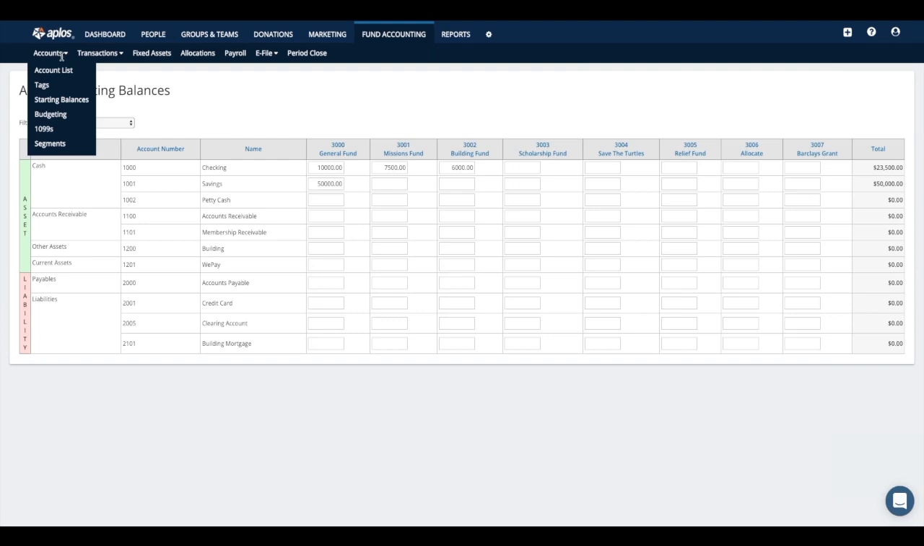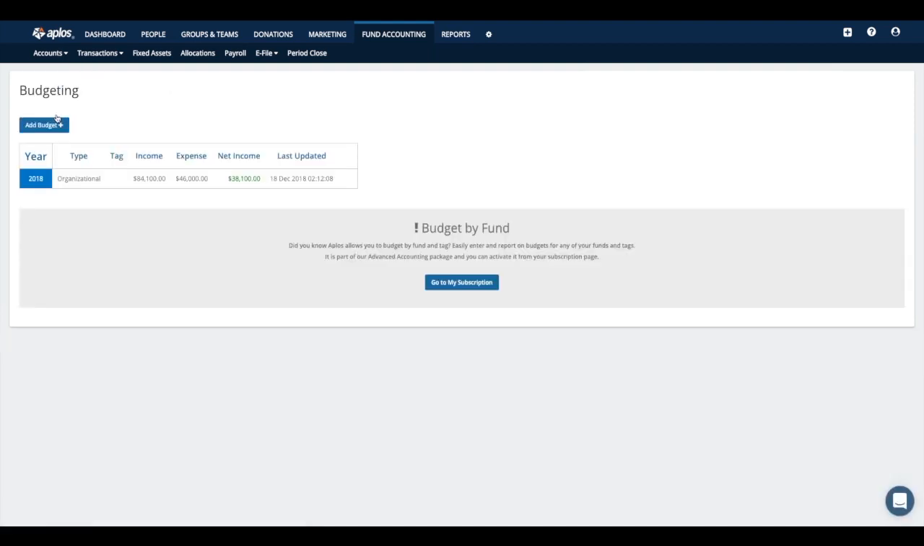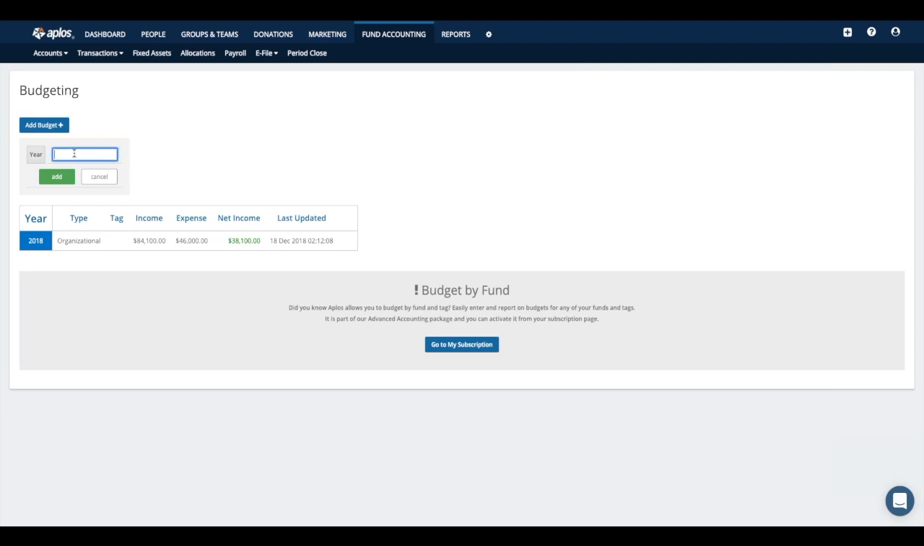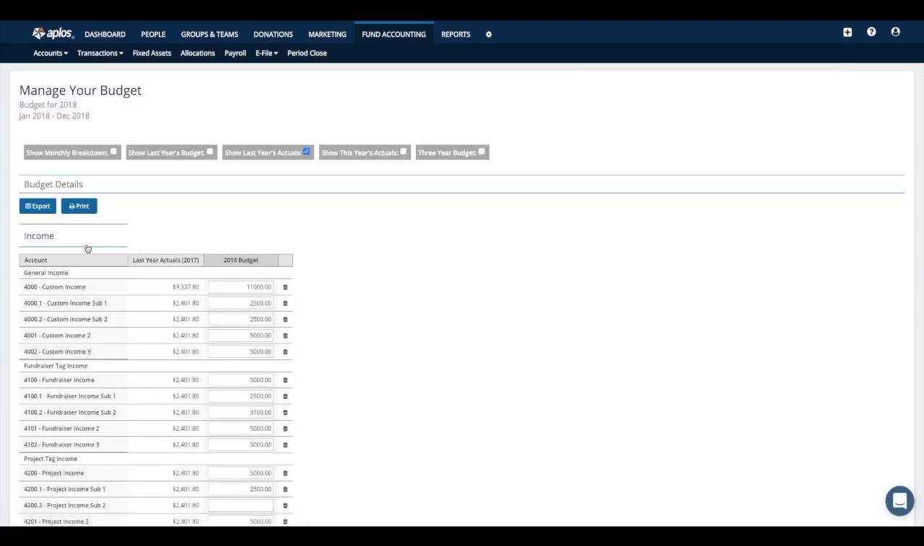All right, moving along here under accounts, we're going to jump now to the budgeting page. From this budgeting page, you can create a budget for your organization if you want to. When you get here, start by clicking Add Budget, and then put in the fiscal year that you are working within. So in this case, let's say 2019, you would type that in, and then just click Add. Once you do that, you will get to a screen that looks similar to this.